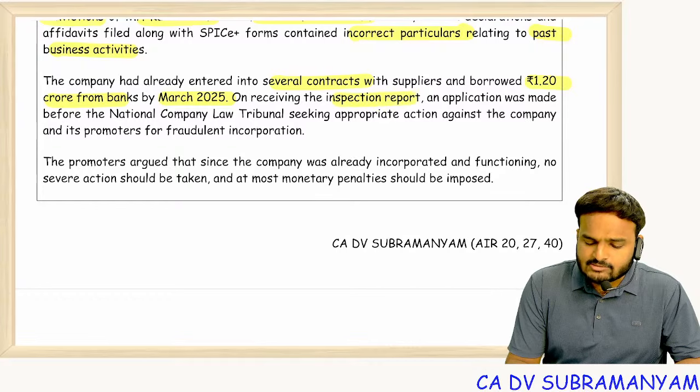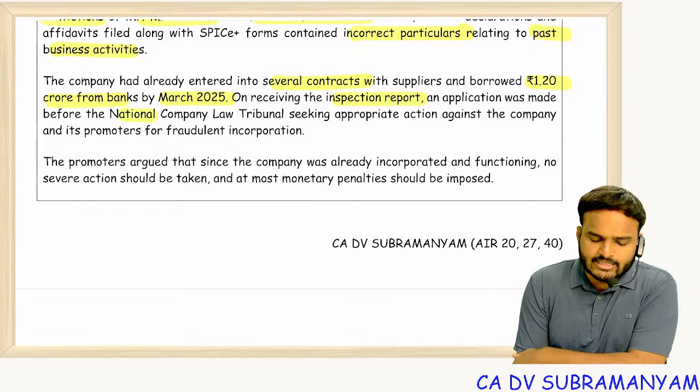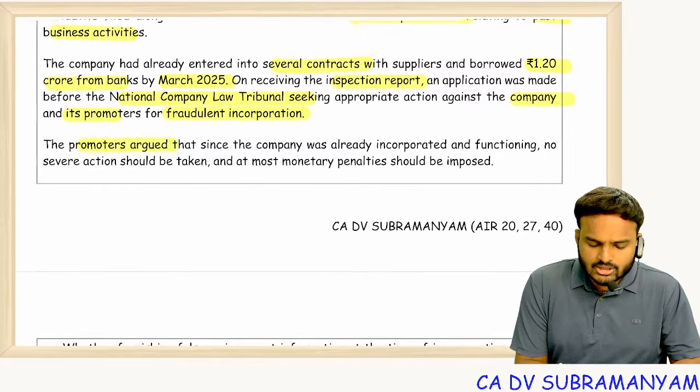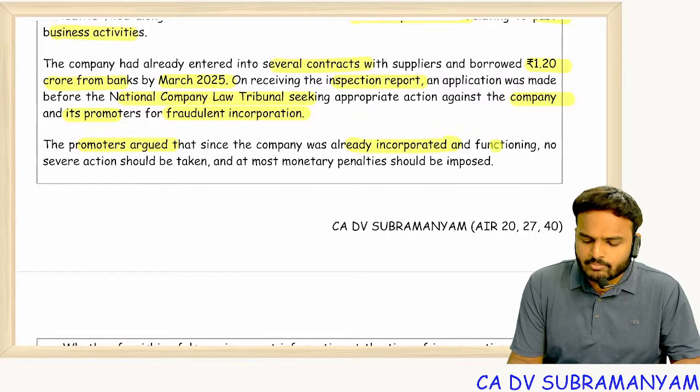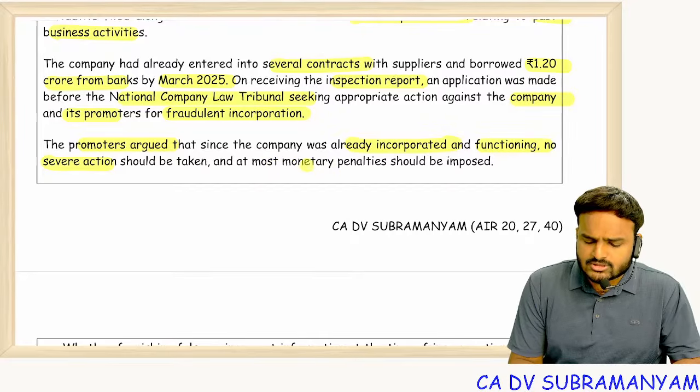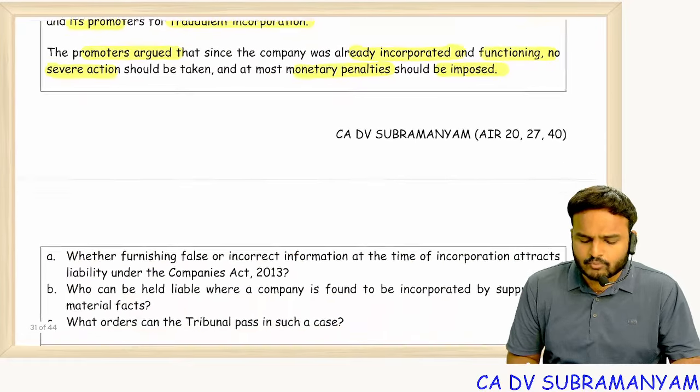On receiving the inspection report, an application was made before NCLT seeking appropriate action against the company and its promoters for fraudulent action. Promoters argued that since company was already incorporated and functioning, no severe action should be taken and at most monetary penalties should be imposed.